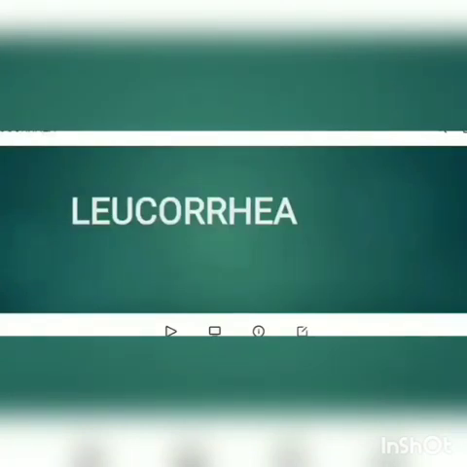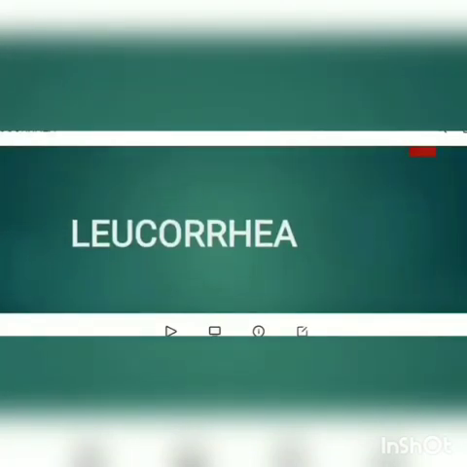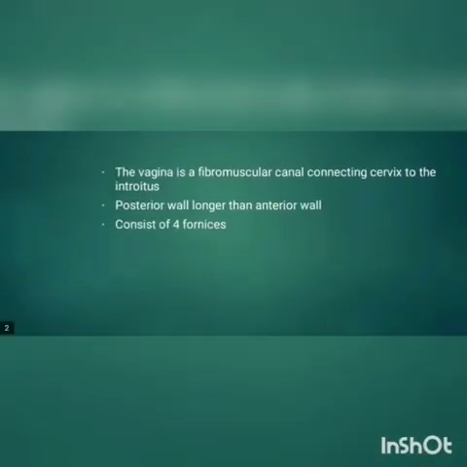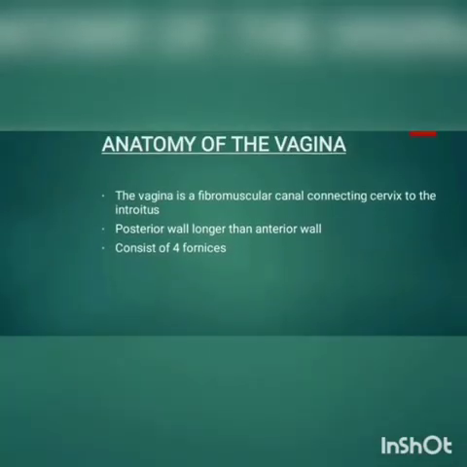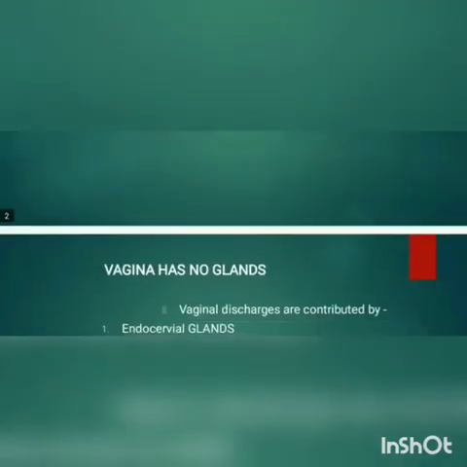So today we'll be discussing leukorrhea. What is leukorrhea? Leukorrhea is nothing but excessive vaginal discharge. Before discussing leukorrhea proper, we'll see the anatomy of the vagina. Vagina is nothing but a fibromuscular canal connecting the cervix to the introitus. It consists of 4 fornices. And the posterior wall of the vagina is longer than the anterior wall.